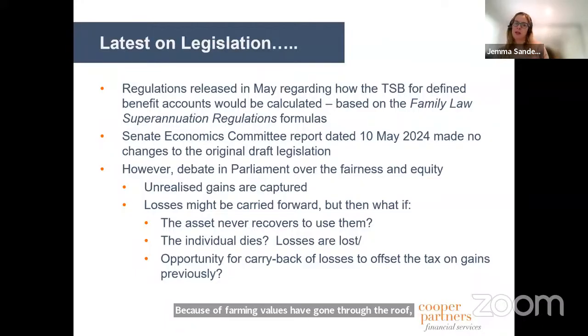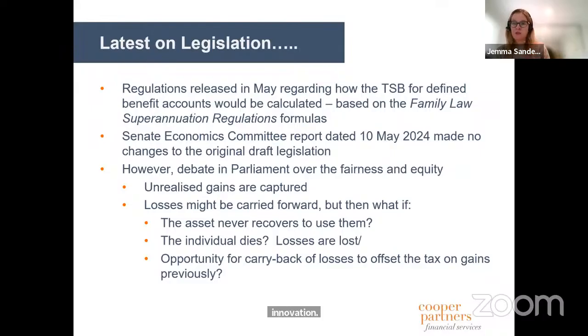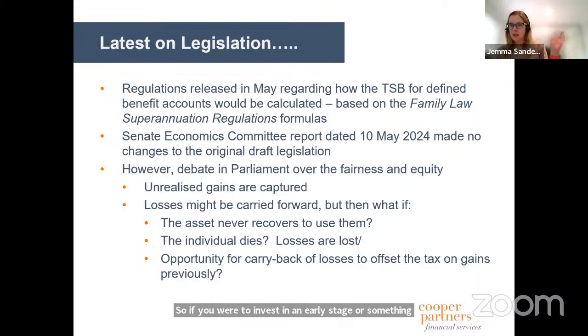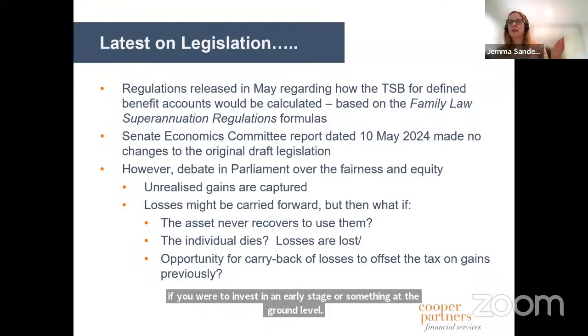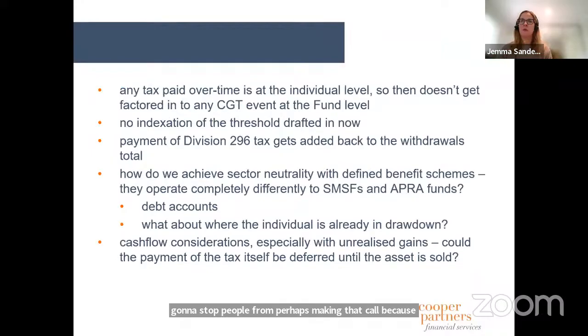And the other one that Allegra Spender was talking about is that it would stifle innovation. So if you were to invest in an early stage investment company or something at the ground level, and then it does really, really well, then this is really going to stop people from perhaps making that call because they don't want to be hit with this tax. Anyway, we shall wait and see what that looks like.